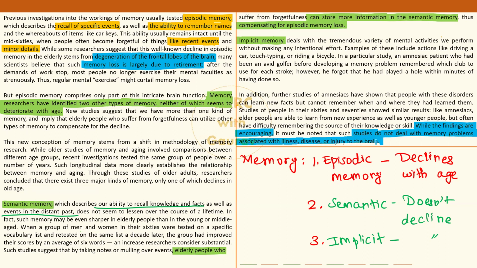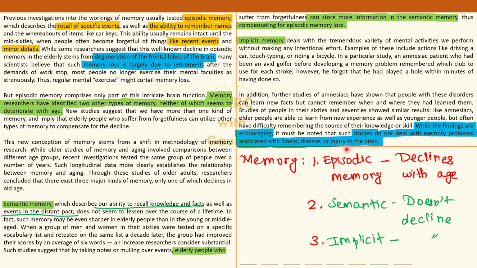Okay, these studies do not deal with memory problems which arise because of some injury or some disease with respect to the brain. ठीक है, मतलब आप ये फंडे जो भी हमने डिस्कस किया अभी पैसेज में, you cannot apply this to a person who might be suffering from Alzheimer's. Okay, Alzheimer's is a very deadly disease in a way, ailment technically, which is practically like कि आपका ब्रेन बहुत रैपिडली डिग्रेड हो रहा है. ठीक है, so whatever we have discussed that type 2 and type 3 वाला memory can compensate for loss of episodic, ये सारी बातें उनके ऊपर applicable नहीं रहेगी.